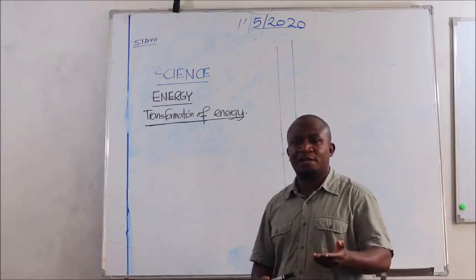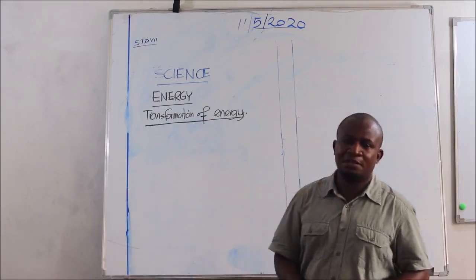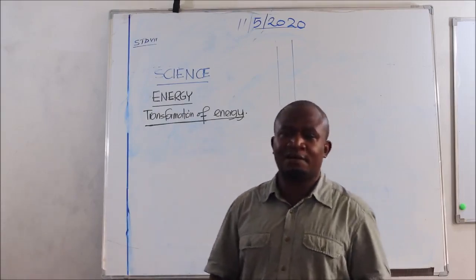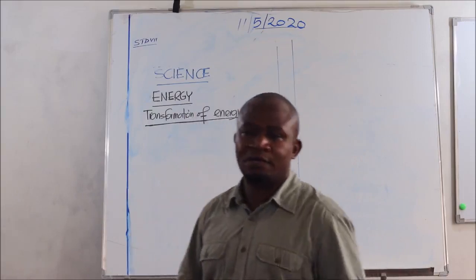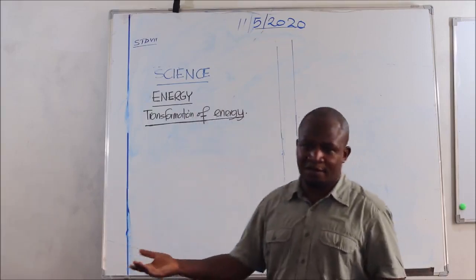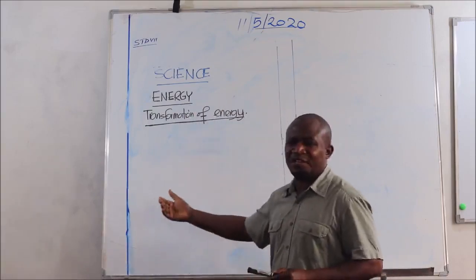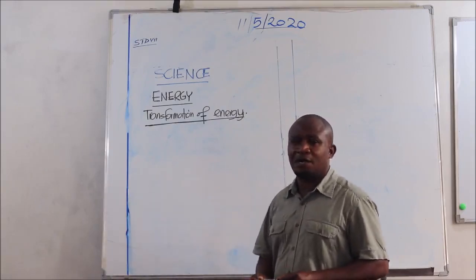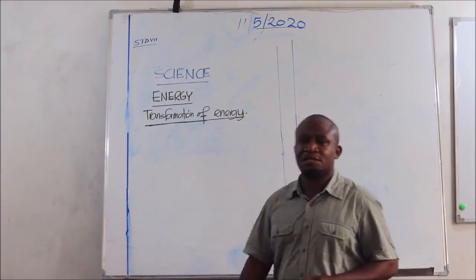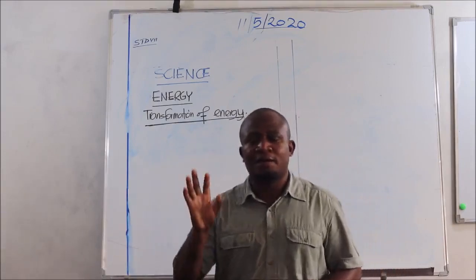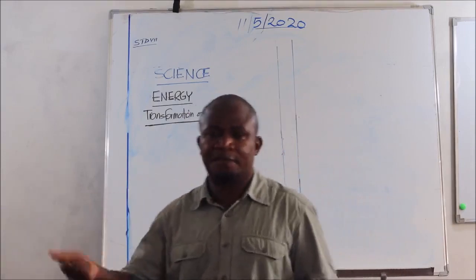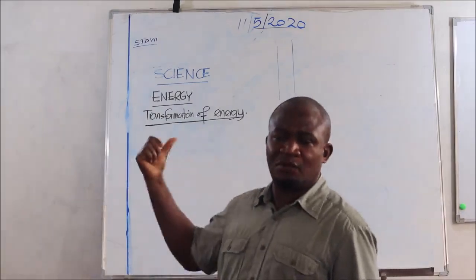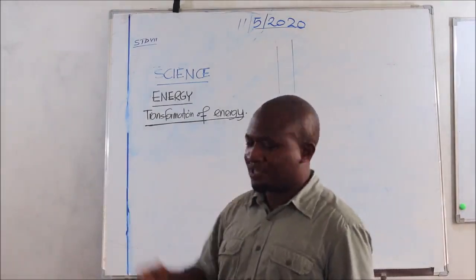Therefore we say energy is the work done per unit time, or simply the rate of doing work. When you say energy is the rate of doing work, it means there's work per time, work divided by time. We'll learn more about this in our discussion later.